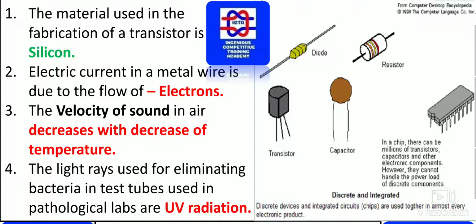The velocity of sound in air decreases with decrease in temperature. So the velocity of sound decreases along with the decrease of temperature, and it increases along with the increase of temperature. It is directly proportional to the temperature. The light rays used for eliminating bacteria in test tubes used in pathological labs are ultraviolet radiation.